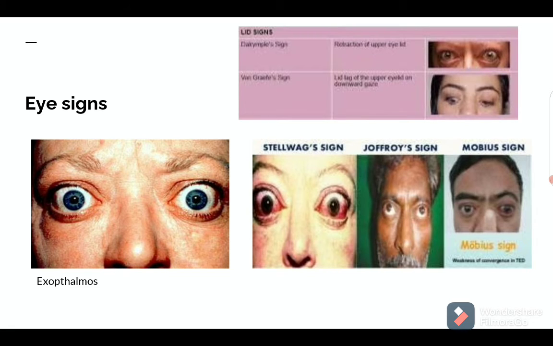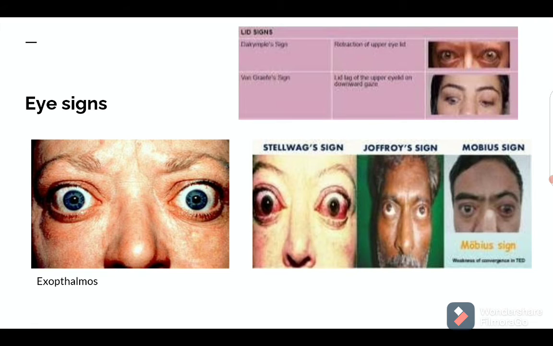What is a Stellwag sign? In a Stellwag sign, there will be infrequent blinking of the eye. That is, the eyelids will blink very infrequently. What is Geoffroy's sign? There will be absence of forehead wrinkling on upward looking. As you can see, when the patient looks up, there is no wrinkling seen in the forehead. Then what is Moebius sign? There will be loss of accommodation reflex in the patient.